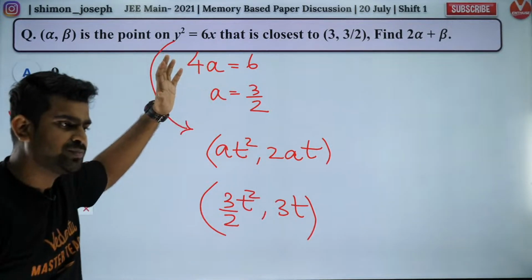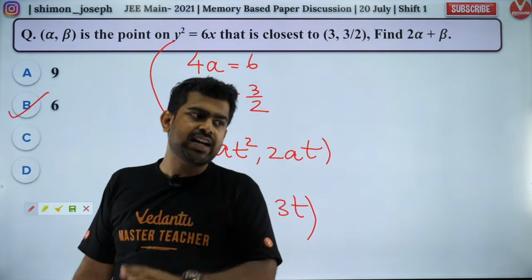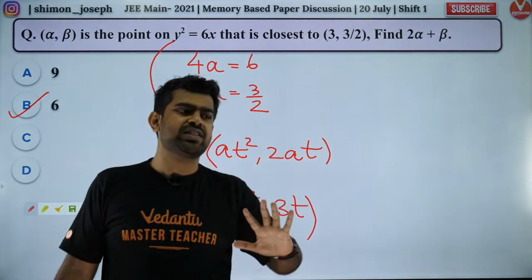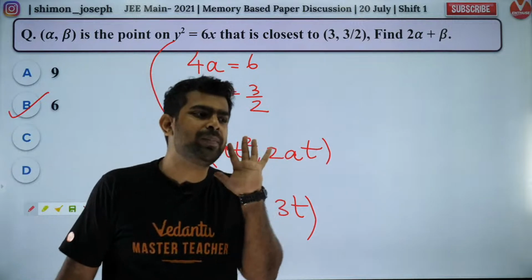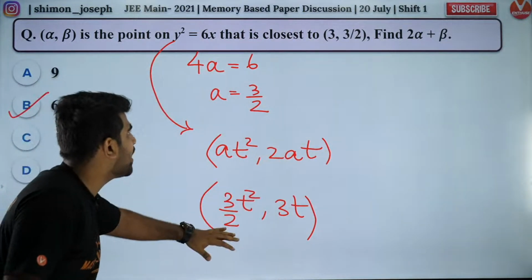Are you all clear? How many questions to attempt to get a good NIT? You should attempt at least 50 to 60 questions. 50 to 60 is the minimum you should attempt if you're aiming for a good NIT. Okay, so people, are you all happy?